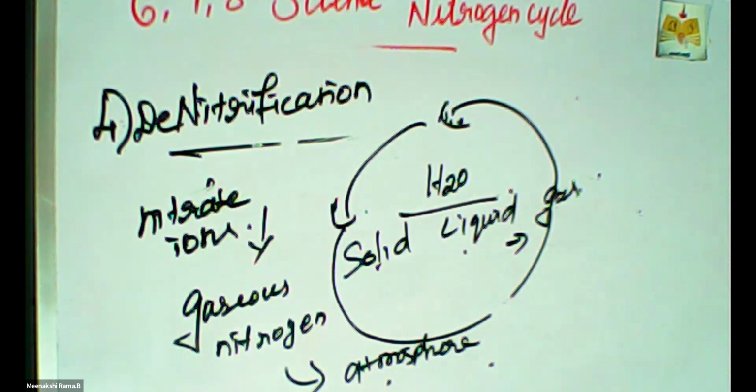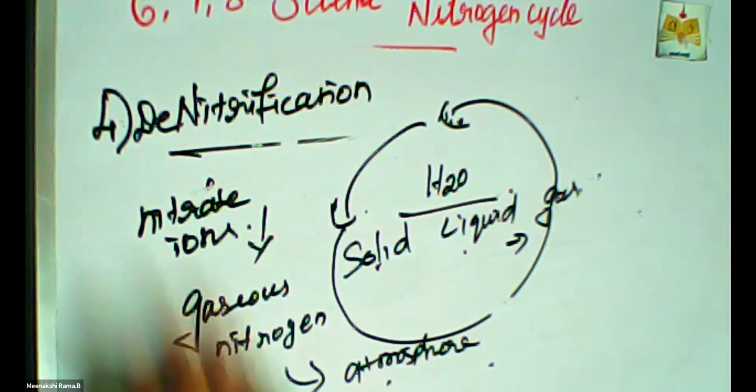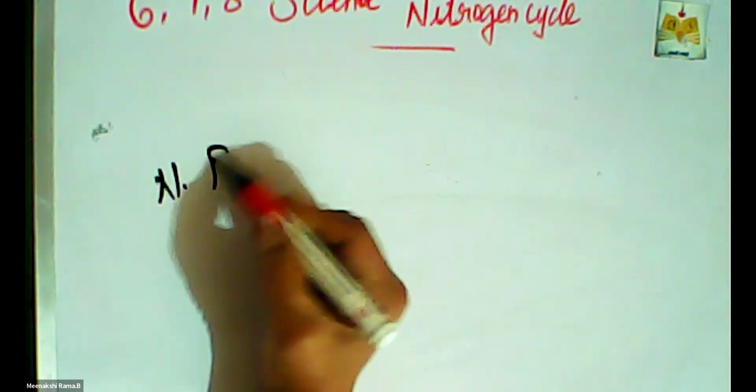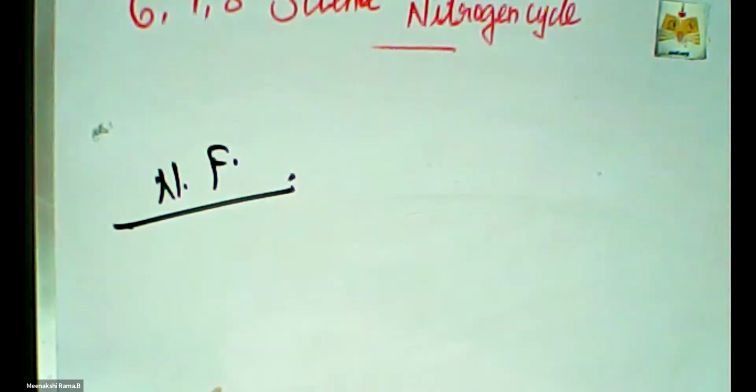The nitrogen cycle is formed of these steps: nitrogen fixation, nitrogen assimilation, ammonification, nitrification, and denitrification. What microorganisms play an important role in the nitrogen cycle? First one, nitrogen fixation. In this step, which bacteria are used? Rhizobium, and then Acetobacter in soil, and then blue-green algae such as Nostoc, and plants also.